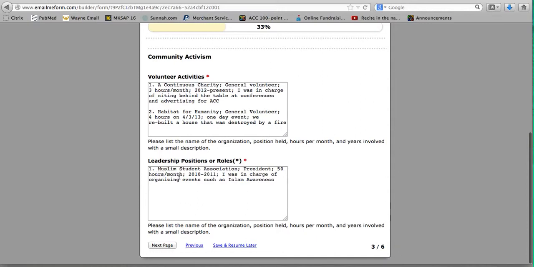I worked this many hours per month in these years, and I was in charge of, for instance, organizing events such as Islam Awareness, and that should say week.